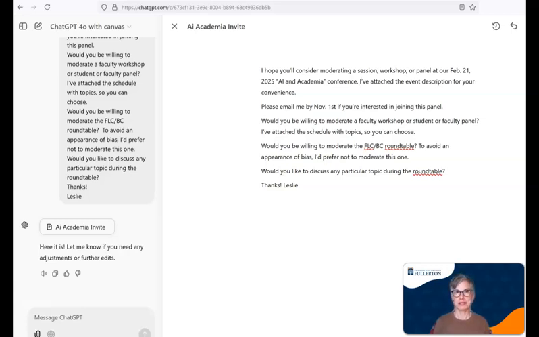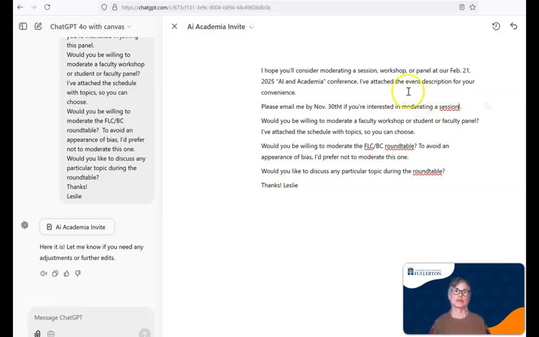I'm not going to make this a perfect email. I just want to show you that you can actually do inline editing right here in this window. If I want to ask questions, I can come over here and ask questions. If I want to edit, I can do it right here in the Canvas window. And then I say, please email me by November. Let's say, I'm going to say 30th, if you're interested in moderating a session.